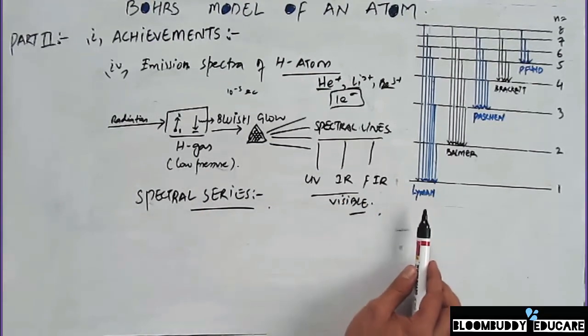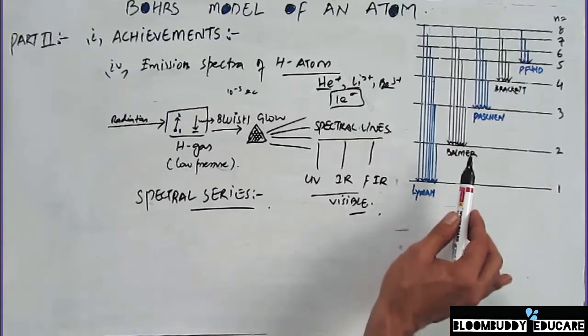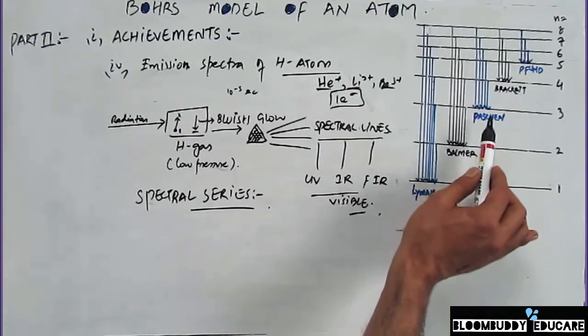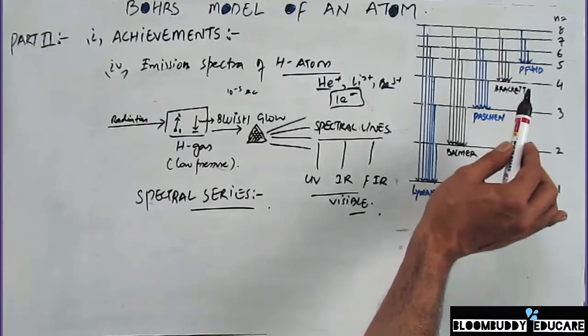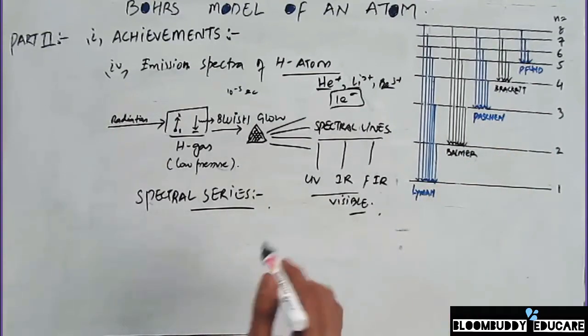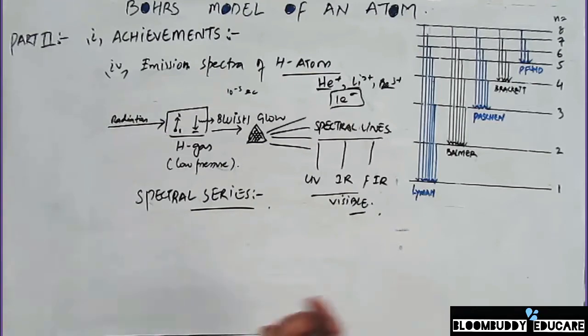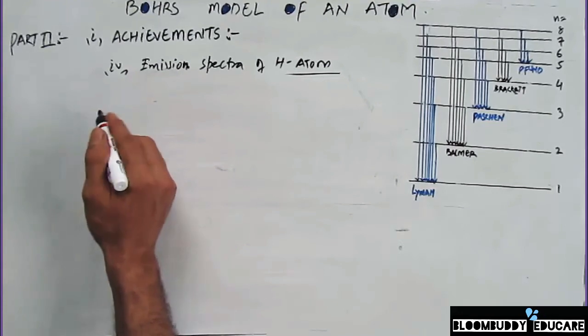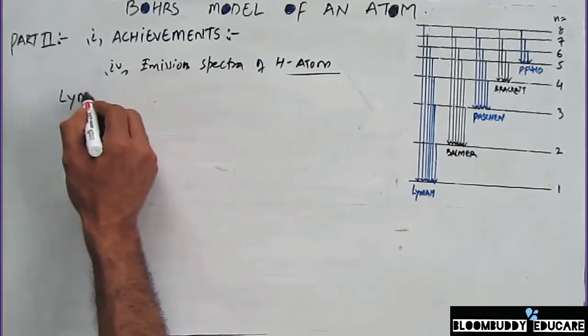So the first one is the Lyman series, and then the second one is the Balmer series, then it's Paschen series, Brackett series, and Pfund series, all named after their discoverers. So now we will go one by one and see what the Lyman, Balmer, Paschen, Brackett, and Pfund series are. First, we'll go through the Lyman series.